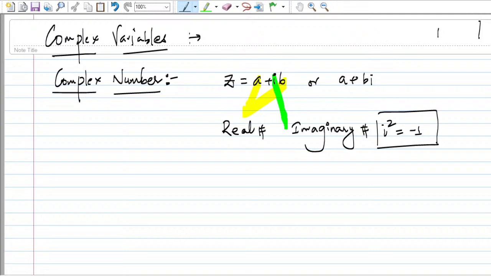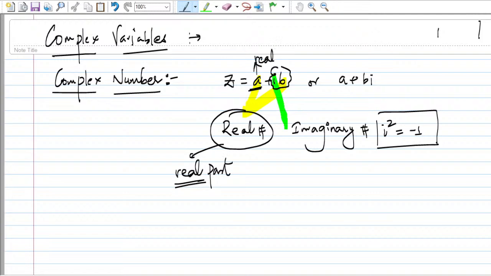The real numbers a and b are called real. You have to keep in mind that a is called the real part of z, and iota b is called the imaginary part of z. So these are two important concepts: the real part and the imaginary part, which any complex number will have.